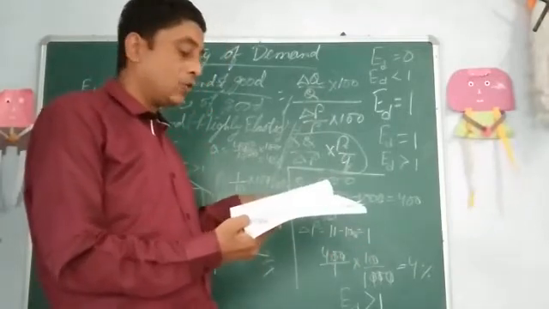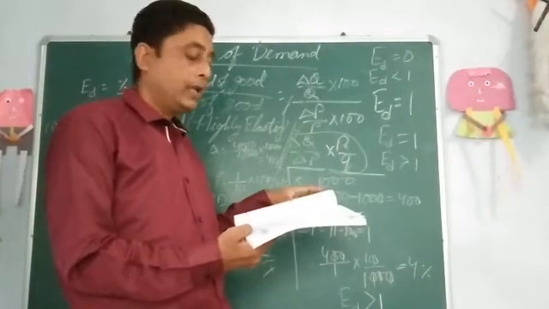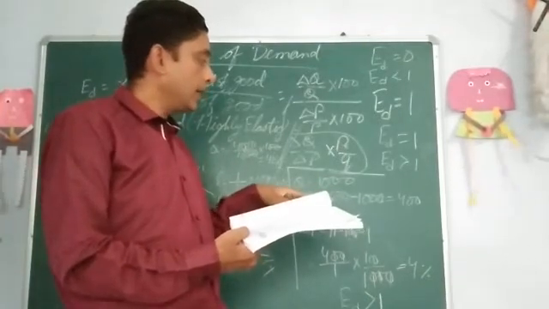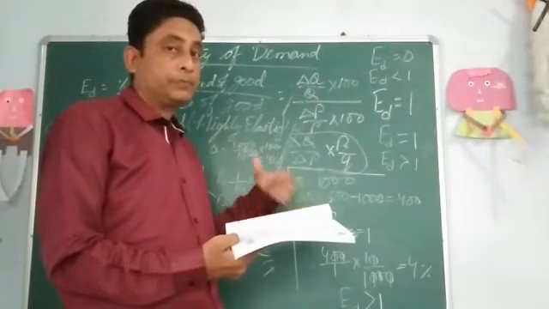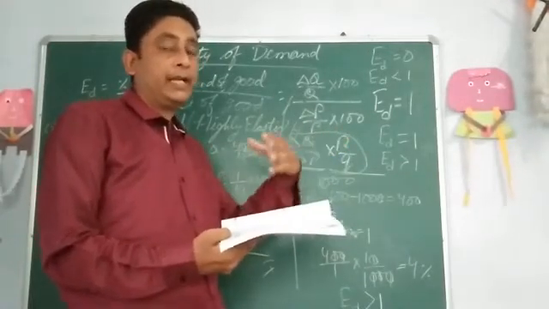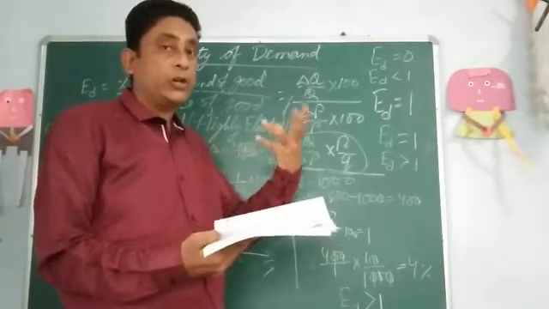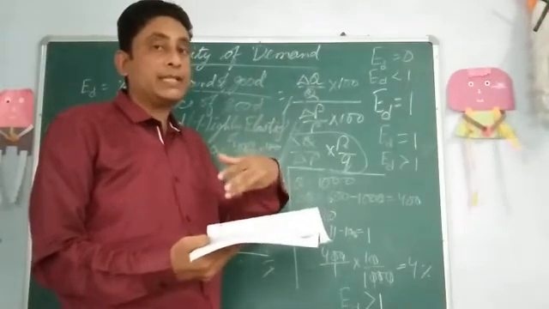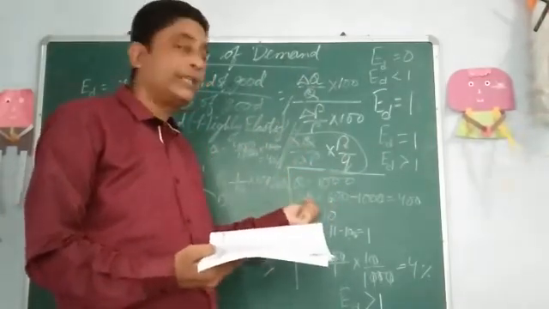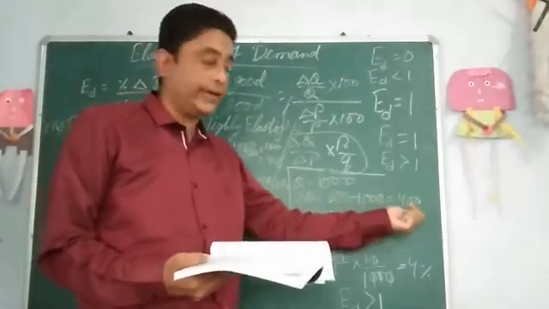And the initial quantity demanded was 1000 units, which changed into 600 when the price increases. Or you can take it vice versa also, that when price falls, demand increased. So change in Q is 600 minus 1000, that is 400.